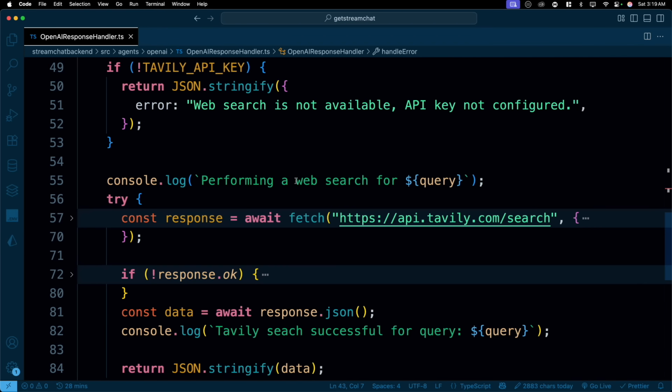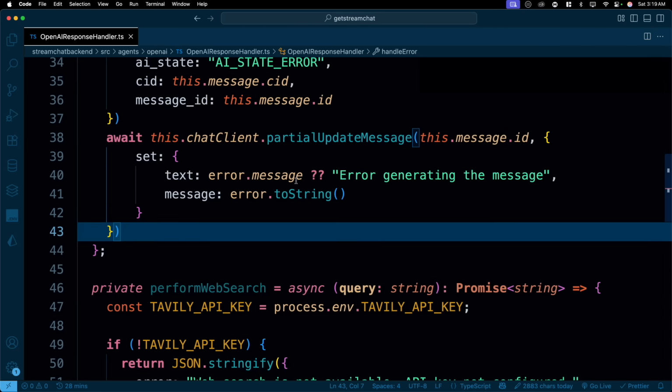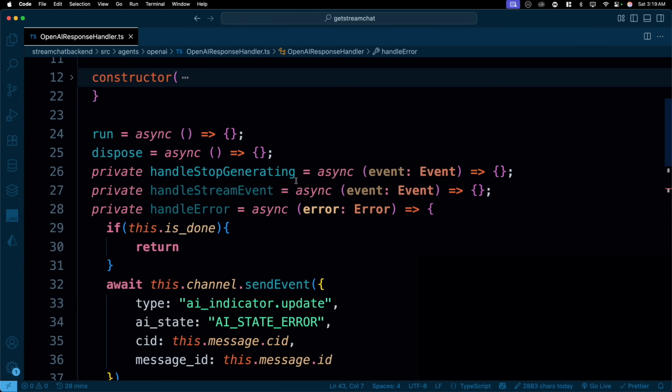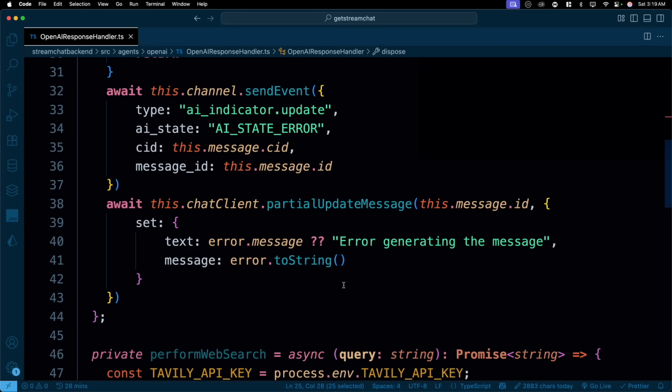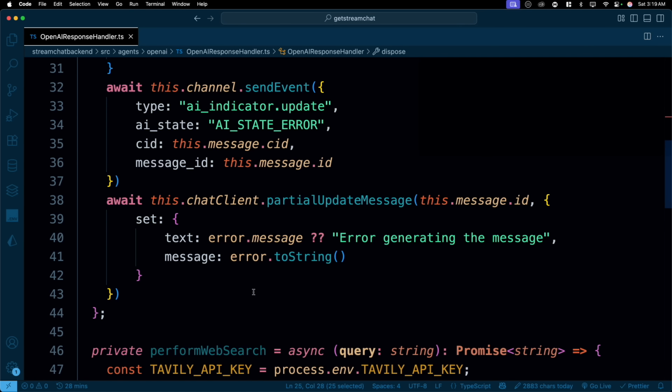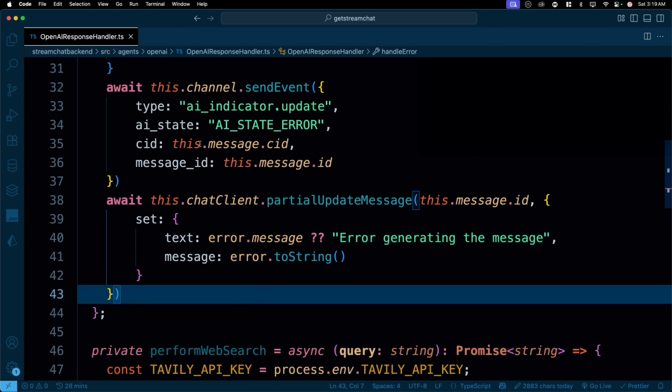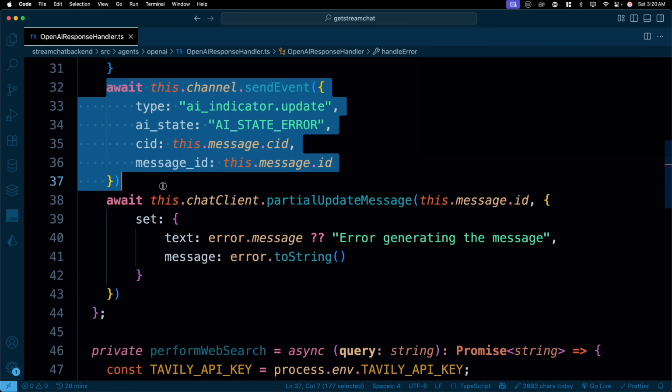But there is one more thing in here. I think we haven't written this. Yep, we need to actually call this dispose as well. The dispose will be responsible for clearing, so we are not generating anything more. So, hey, these are the errors we have handled. This is the event. This is the most important part.